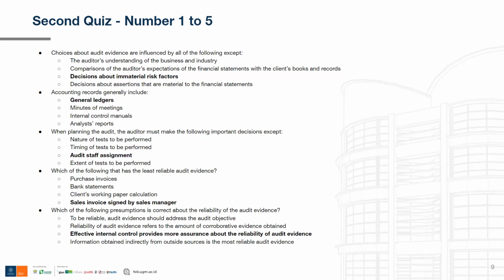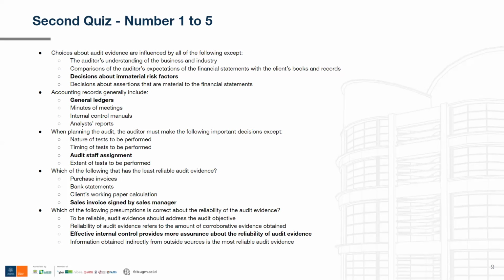Now, for the third option, decisions about immaterial risk factors. This one does not affect choices about audit evidence, so this one is the correct answer. For the last option, decisions about assertions that are material to the financial statements.